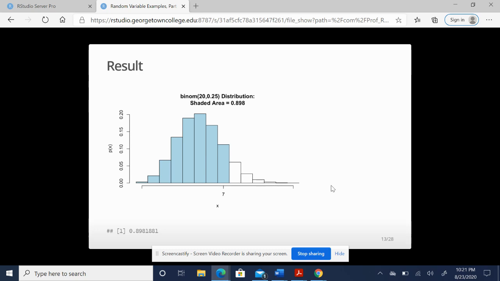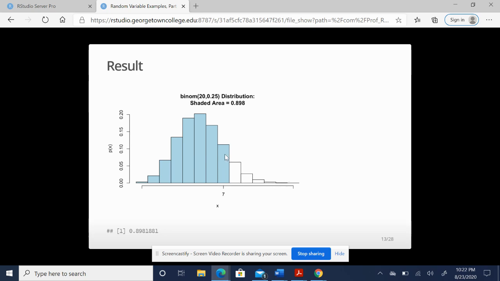Now do not expect to see a column, or at least a visibly vertical column, for every single possible number of questions. If you're randomly guessing 20 questions in a row, it should start to make sense to you that once we get up near about half of the questions, the probability of being able to randomly guess that is pretty much slim to none. If we're completely randomly guessing in 20 questions with only a 25% probability of getting them right, we should probably not expect to be scoring a 20 out of 20.